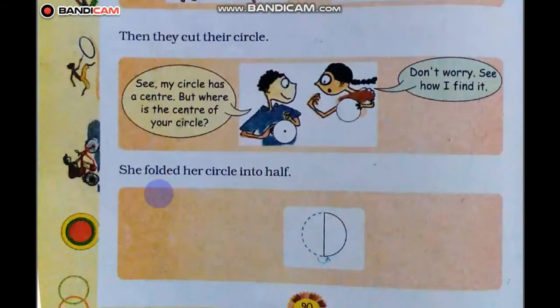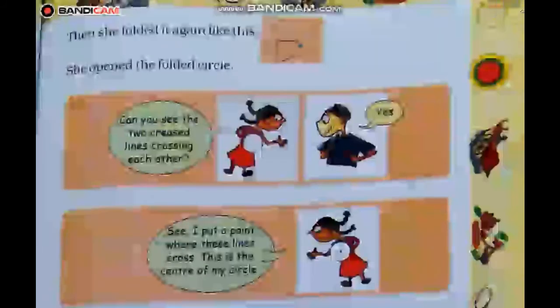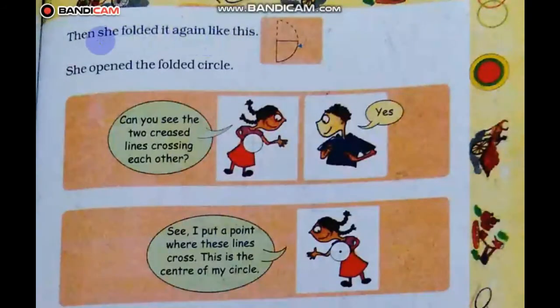She folded her circle into half. Then she folded it again like this. She opened the folded circle. Can you see the two creased lines crossing each other? Yes. See, I put a point where these lines cross. This is the center of my circle.